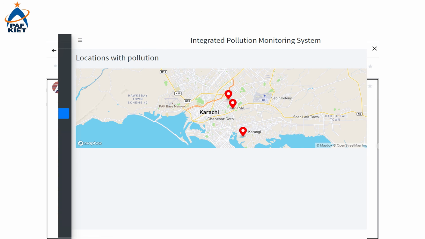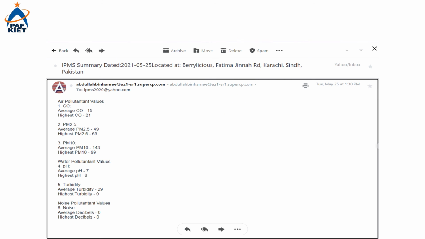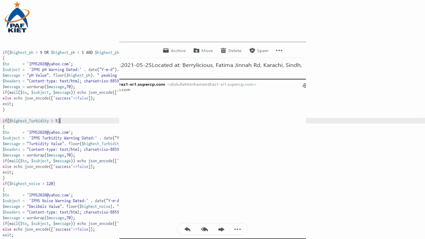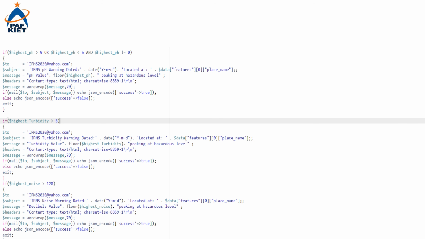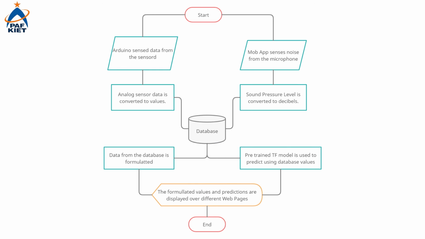The system sends mails to the subscribed entity daily that represent the daily highs and averages of the pollutant values. The system is also capable of sending warning mails if a certain pollutant value exceeds the threshold value provided by the WHO. This is the flow diagram of the entire system that exactly depicts what the system is about to do.